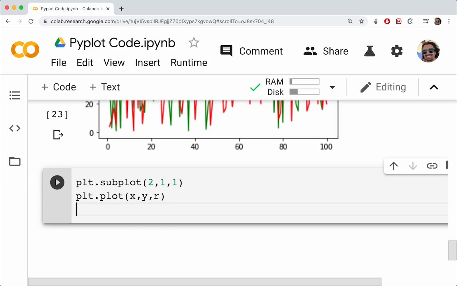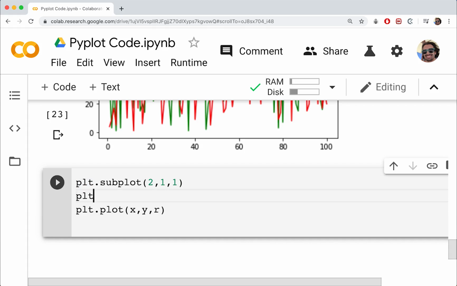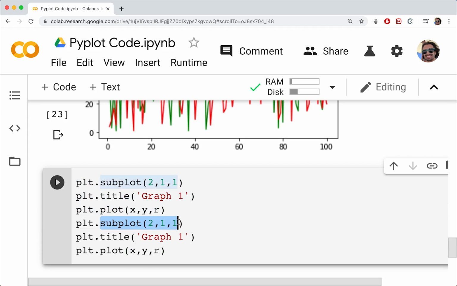Now we want to add in our second plot. And actually, let's give this one a title as well. So we're going to do plt.title, and this is going to be graph 1. All right, so we will now add the second one. In fact, weirdly enough, we're actually going to copy the subplot because, again, we want to specify rows and columns, but now we're dealing with a second graph. Okay, so second index here.